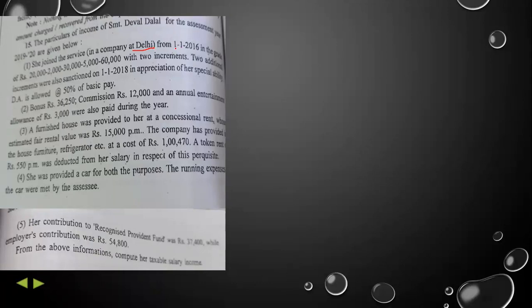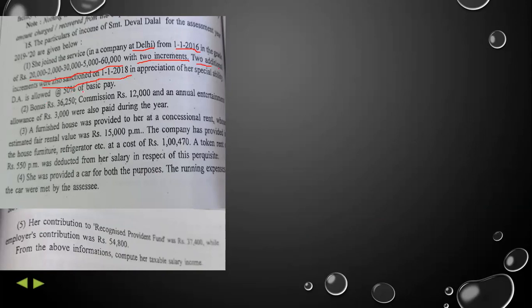Then she joined on 1st January 2016 in the grade of rupees 20,000, 2,000, 30,000, 5,000, 60,000 with two increments. Two additional increments were also sanctioned on 1st January 2018 in appreciation of her special ability.